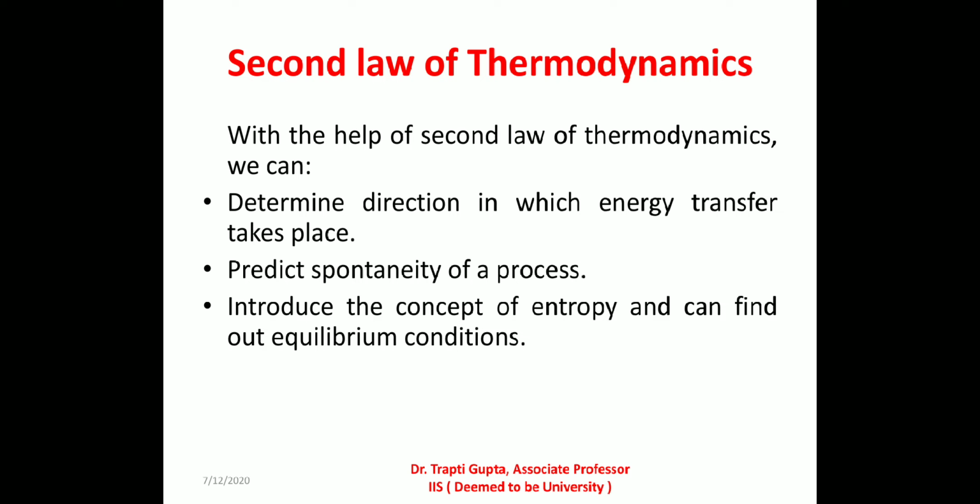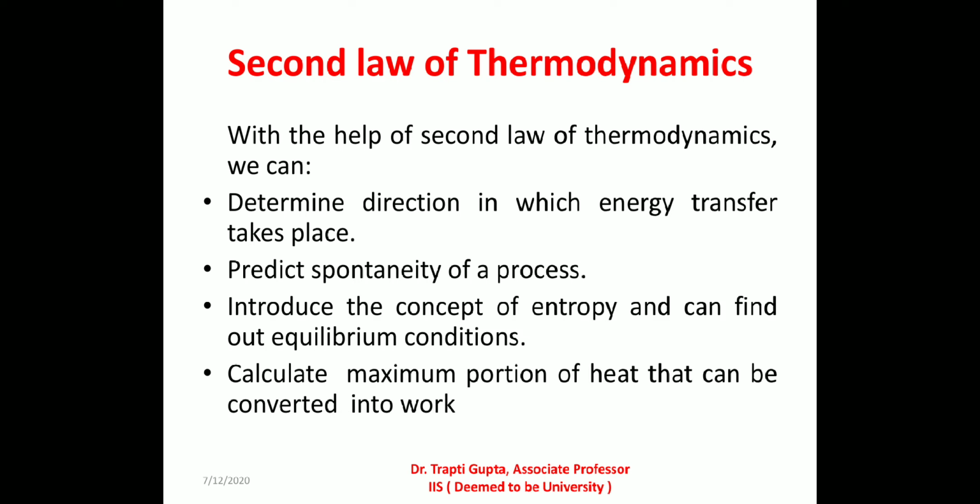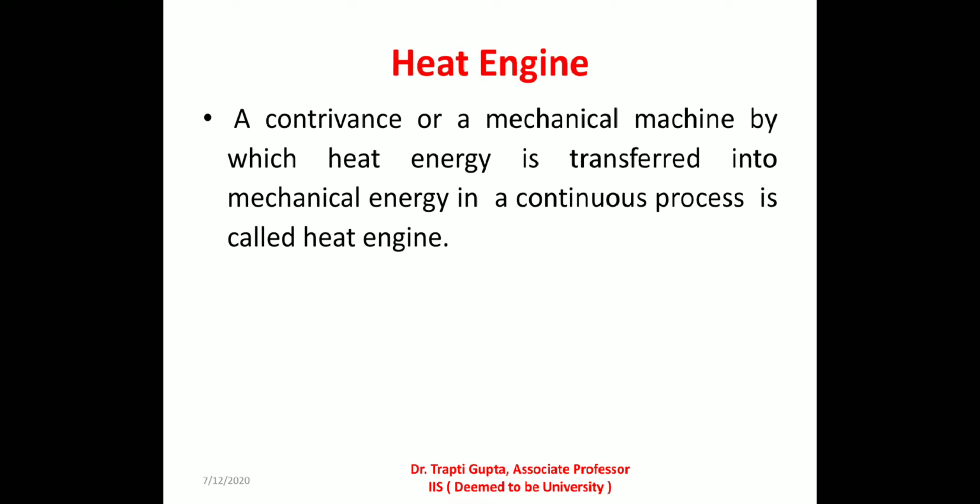It is known from experience that although various forms of energy can be completely transformed into one another, yet heat, which is a typical form of energy, cannot be completely transformed into work. The second law helps us to calculate the maximum portion of heat that can be converted into work. Next topic is heat engine. A contrivance or mechanical machine by which heat energy is transferred into mechanical energy in a continuous process is called a heat engine.